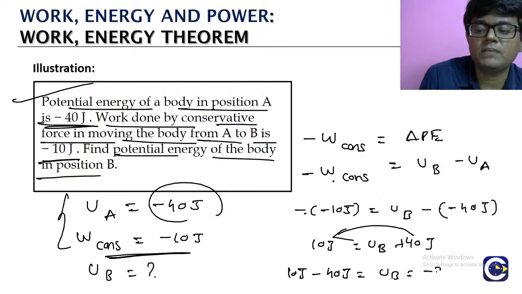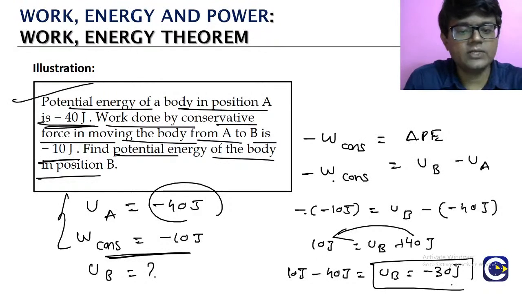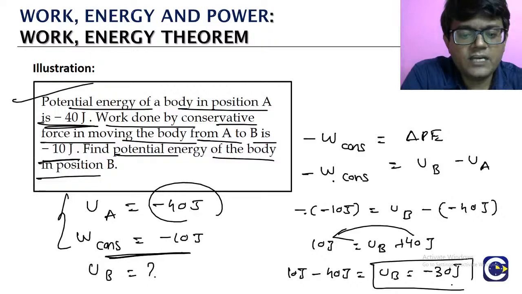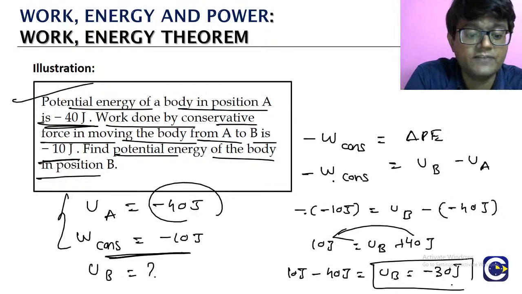What is 10 minus 40? Minus 30. Check it up, guys. What must be the answer you should get? The final potential energy of the body is going to be minus 30 joules. So this is a straight question based on the definition of the potential energy.